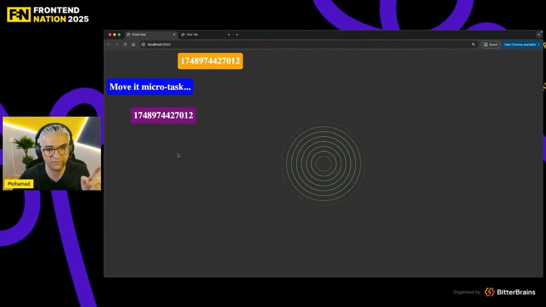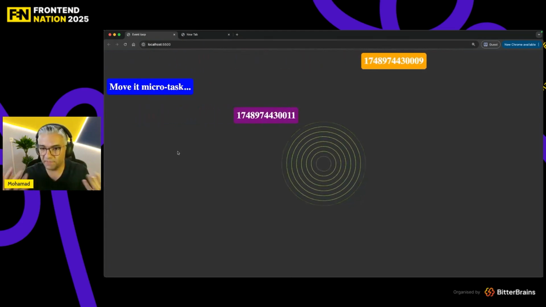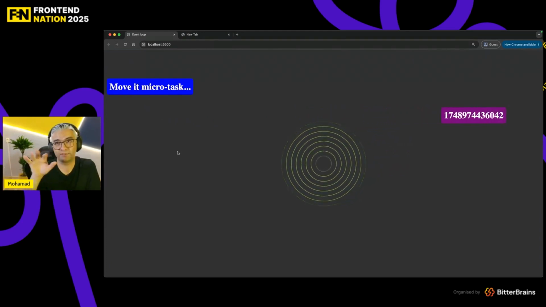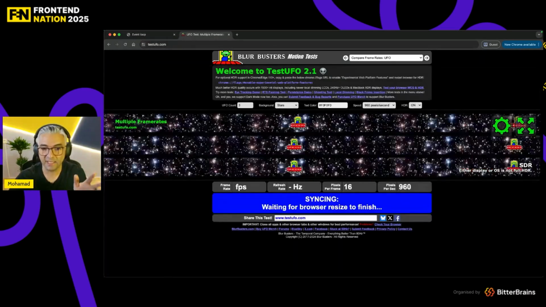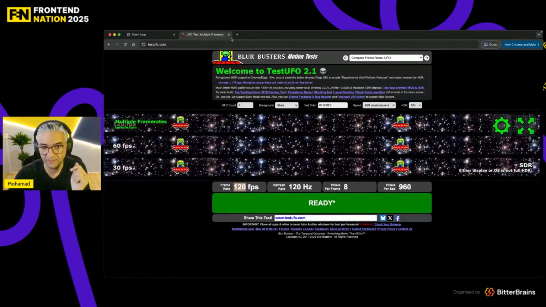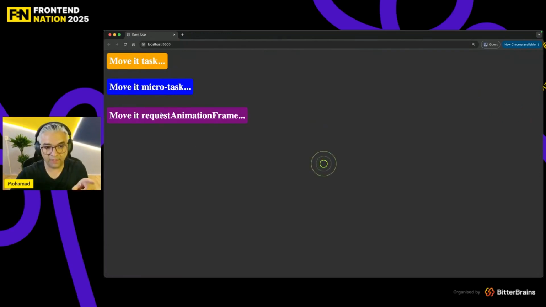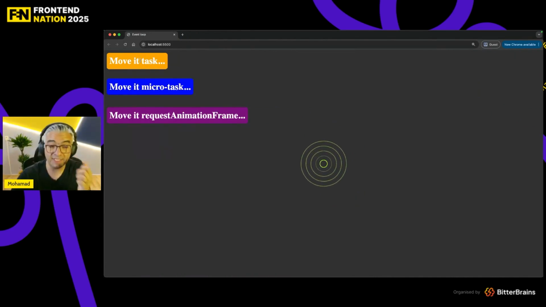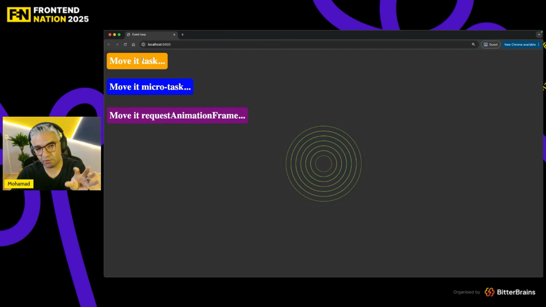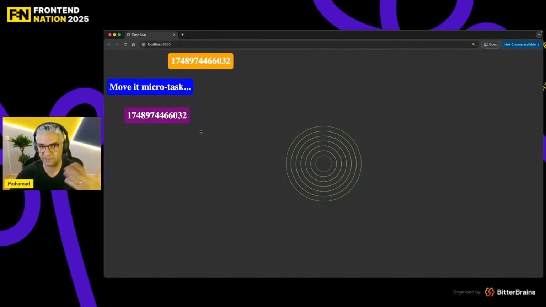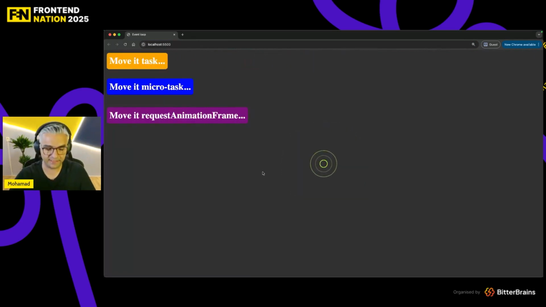As you see, task and request animation frame, they are infinite loop, but task is a little bit faster in this case in comparison to request animation frame. The reason for that is your FPS, the refresh rate of your monitor. My refresh rate at the moment is 120, so it means that for request animation frame, it's gonna happen 120 times per second. But as I mentioned, the set timeout 0, it's around 4 milliseconds. So it means that 1000 divided by 4, it's around 250 times per second. So that's why the task is a little bit faster.